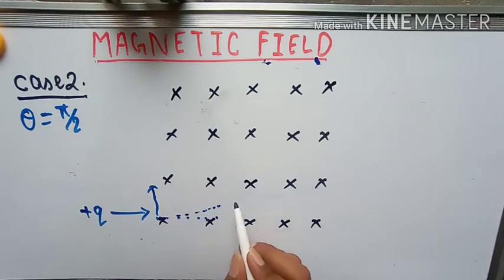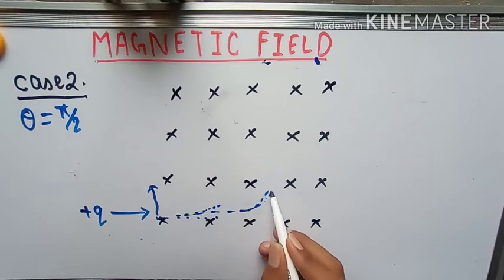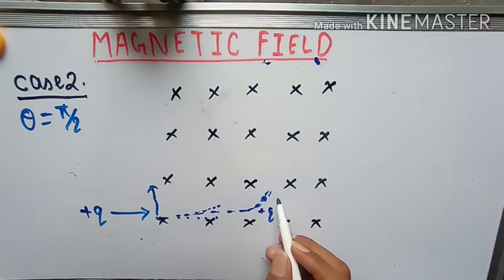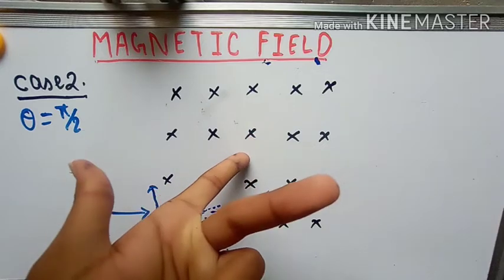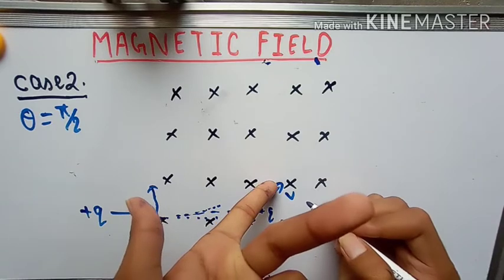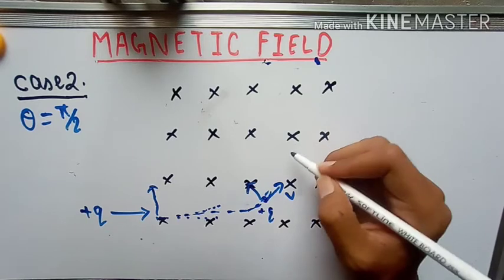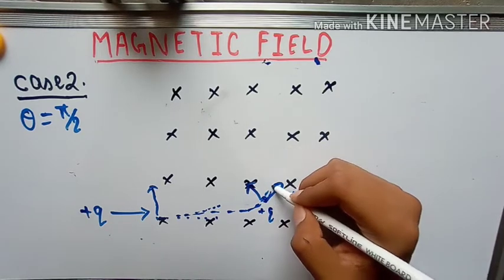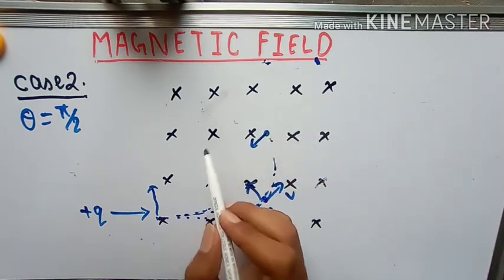the force is acting upward, so it will make a curl. Understand? Suppose the charge is right now here. After curling a bit, this time the charge q is here and it is continuously moving. Again apply Fleming's left hand rule. The field is going inside and this is the velocity, so this is the force. This time the force is in this direction. Thereafter, somewhere, if it is here, the force will be in this direction.